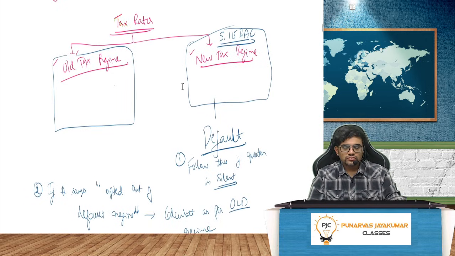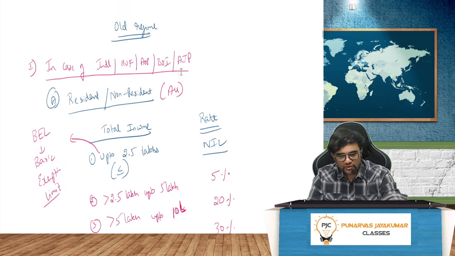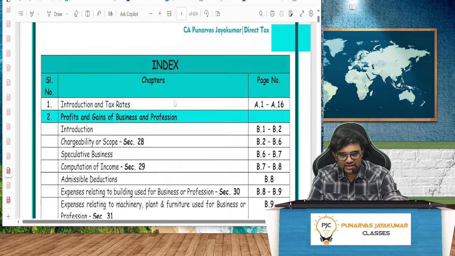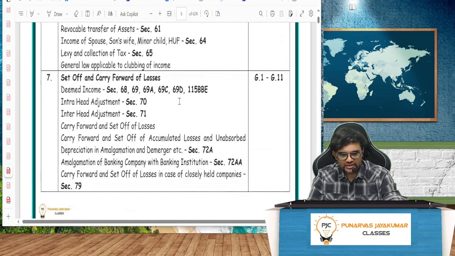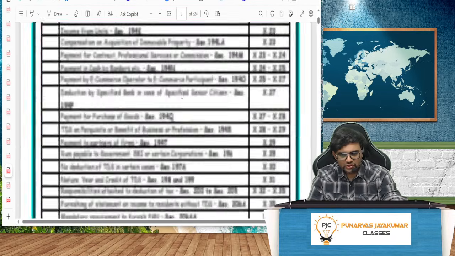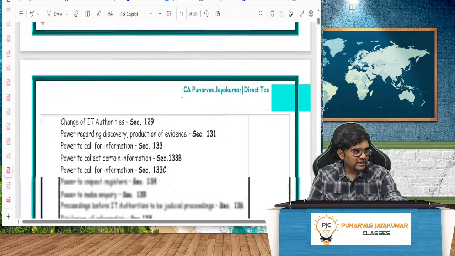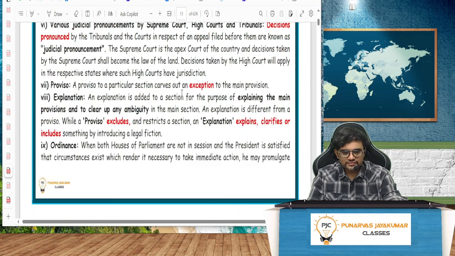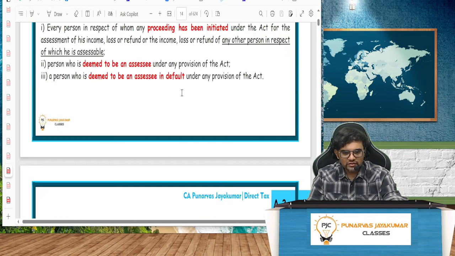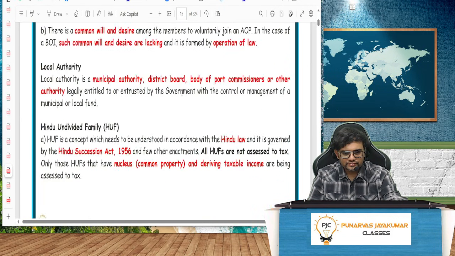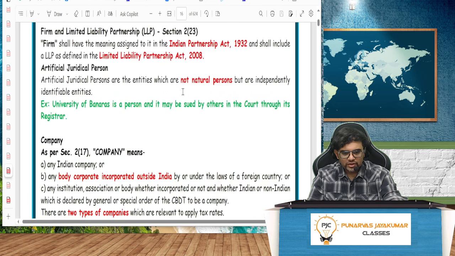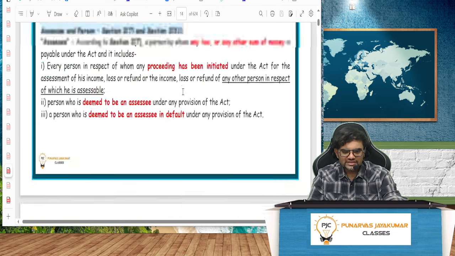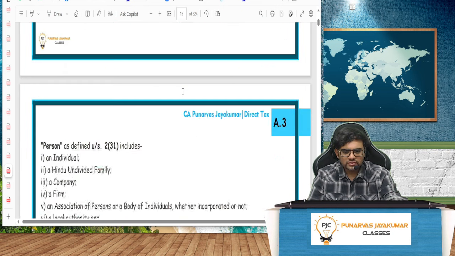As far as the rates are concerned, guys, whatever rates are there are already in the notes. Come to the notes, I'll show you where it is so that you do not get confused. I've given you everything and I've given you the index, so it will be very easy for you to follow, my dear friends. All this we have seen now quickly. AOP, BOI, all that we saw. This definition you can go through, guys, no problem.